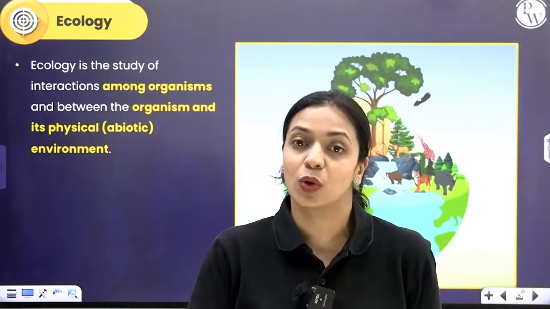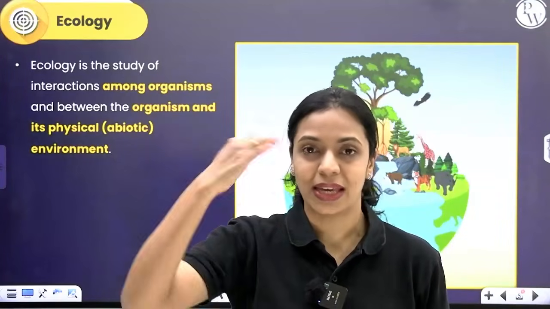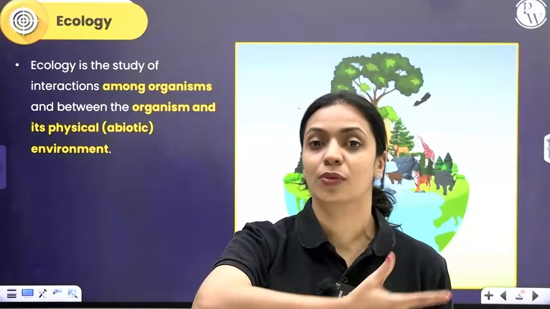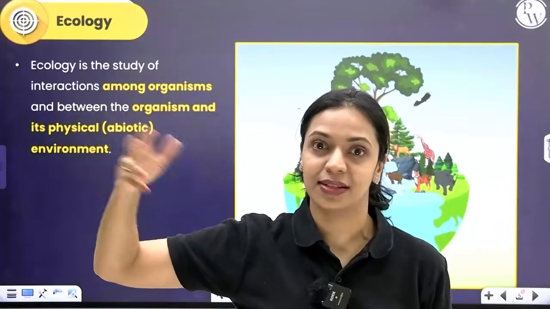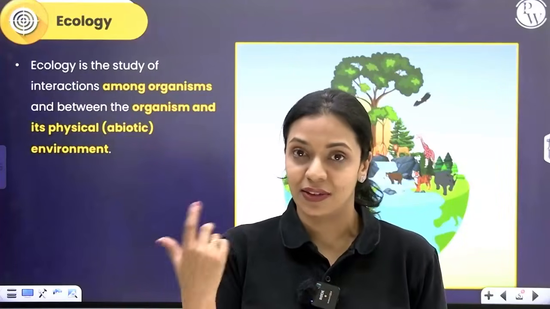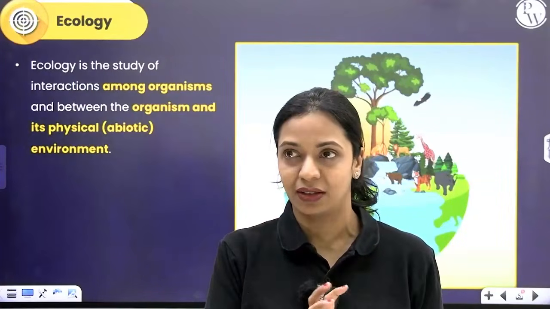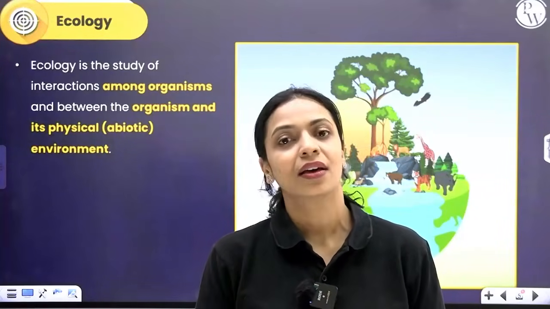If we have to survive, we also need oxygen to be taken into our body. We inhale oxygen from our surrounding atmosphere. Oxygen is present in the air around us, which is not a living thing. It is an abiotic component. So we constantly interact with living organisms as well as non-living abiotic components. That interaction is what we're going to learn about in ecology.